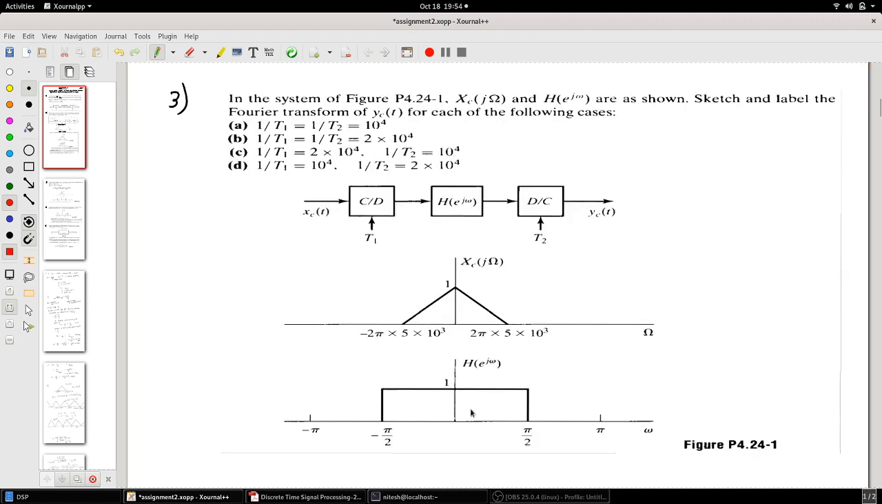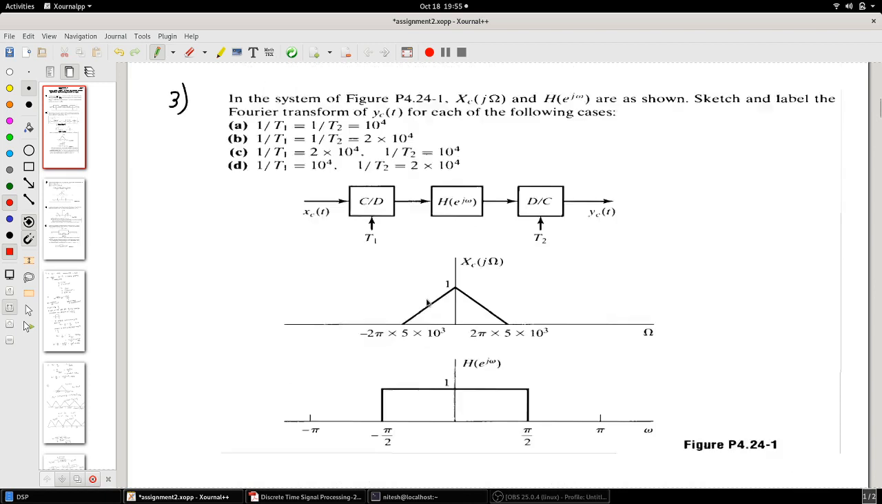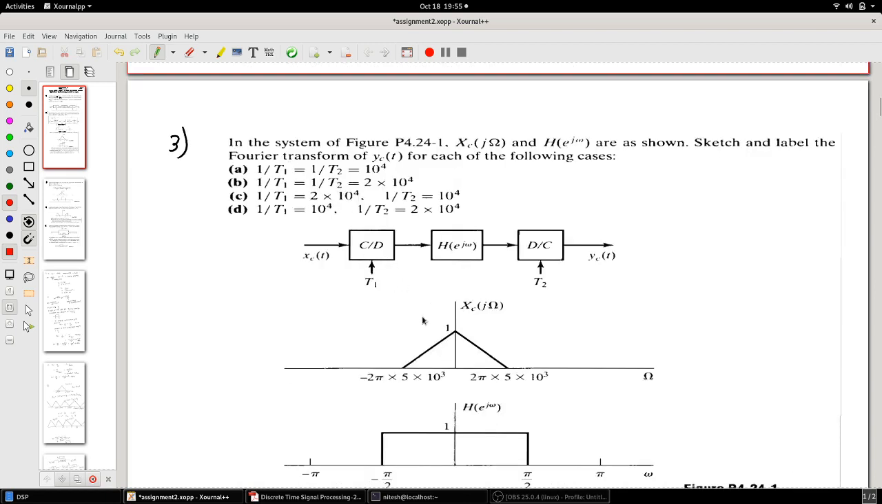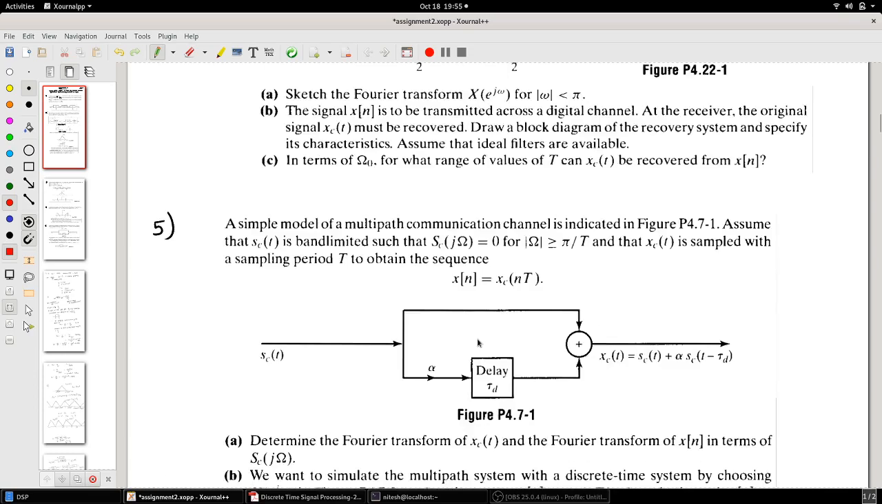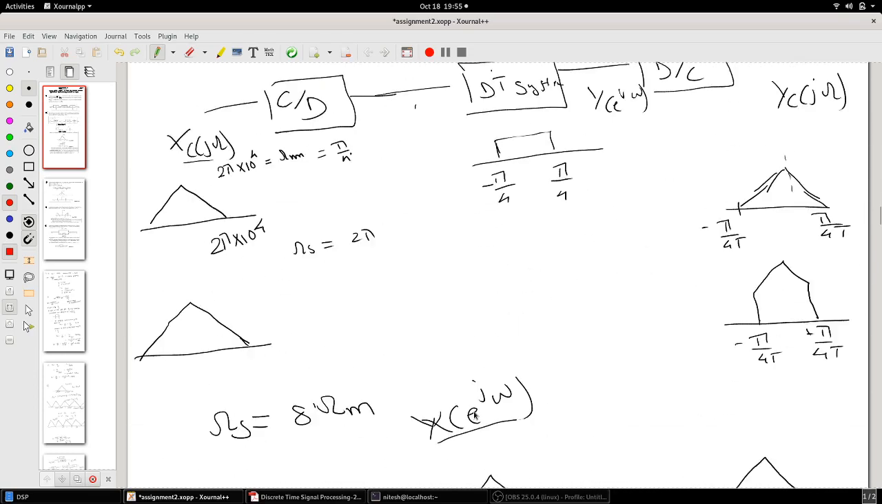H(e^{jω}) is given here, and T2 is the D2C, the continuous time filter, and then y_c(t) is what is obtained. So these are given, and you want to sketch y_c(jω). We'll start off with the first one, third A.